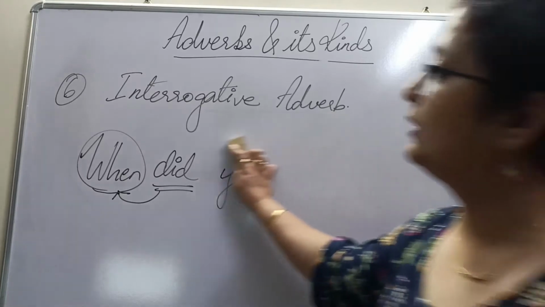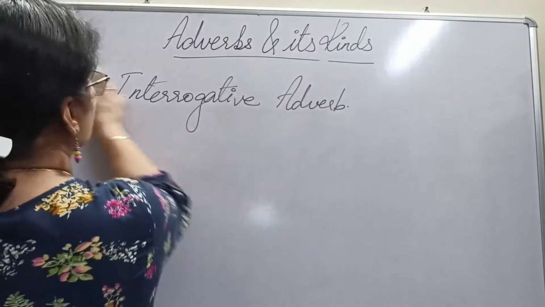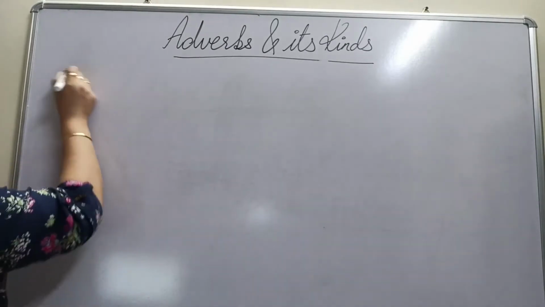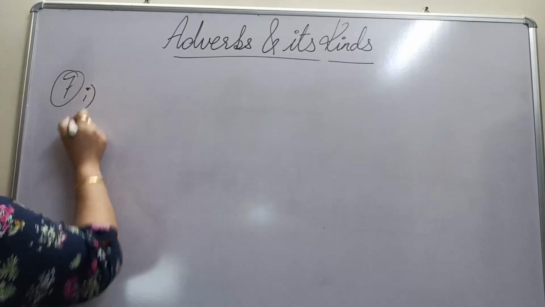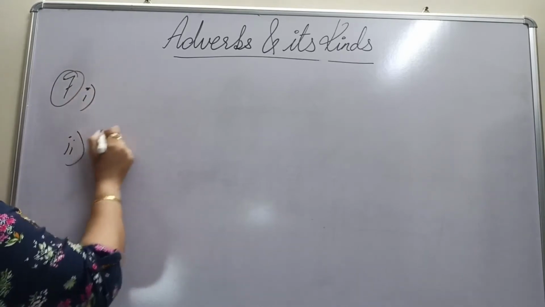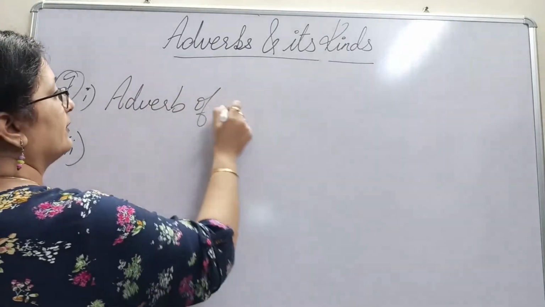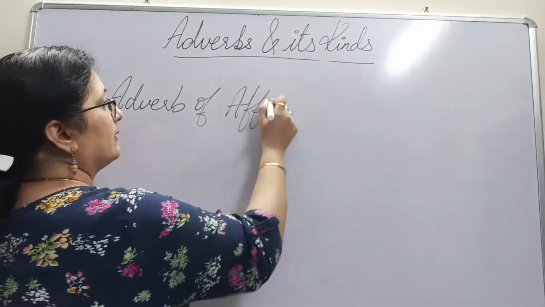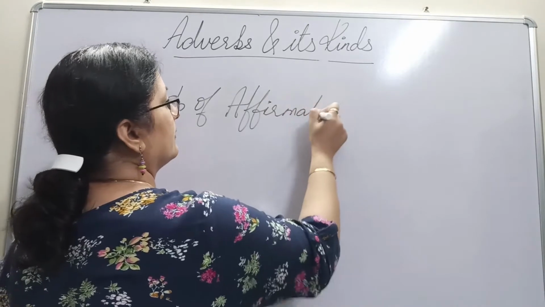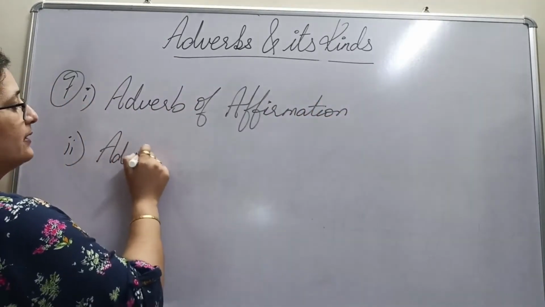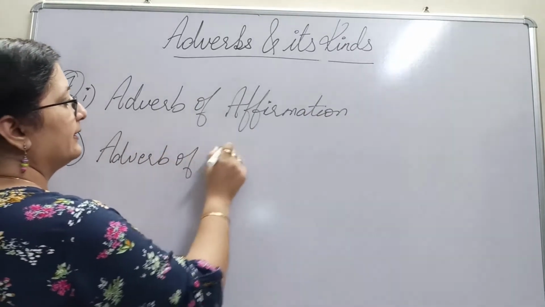Further we come to adverb of affirmation and negation. Now, what do we mean by affirmation and negation? Let me just break this up into 1 and 2. This is adverb of affirmation, and our next one is adverb of negation.